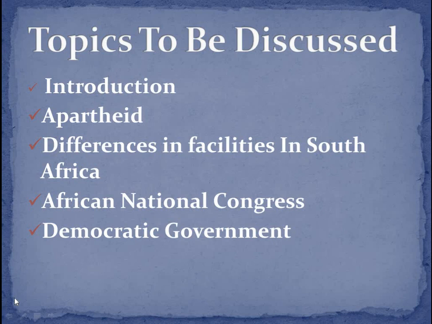Basically here we will talk about the facilities that the black people of South Africa and the white people were having. Those facilities were different for black and white people. Then the African National Congress. What was the role of the African National Congress? And what was that democratic government? In today's lecture, we will cover these topics. So let's move ahead.